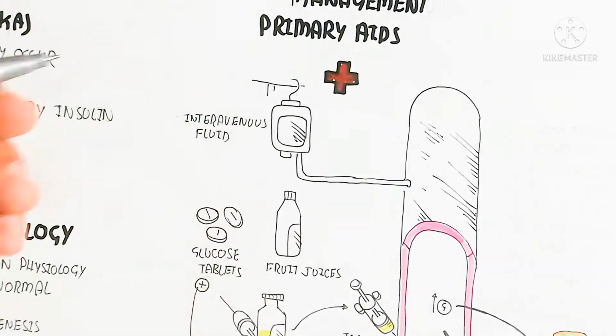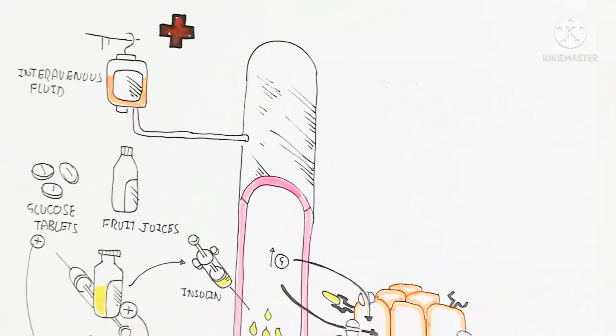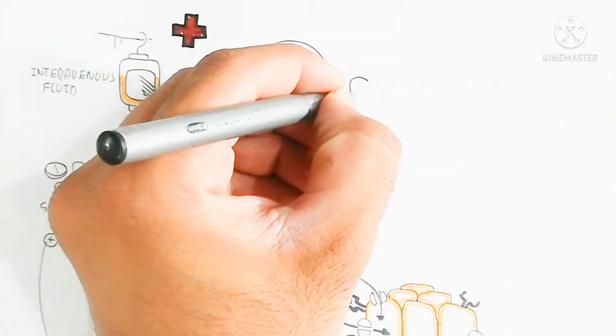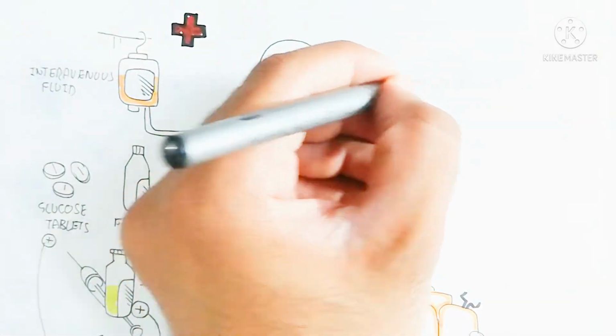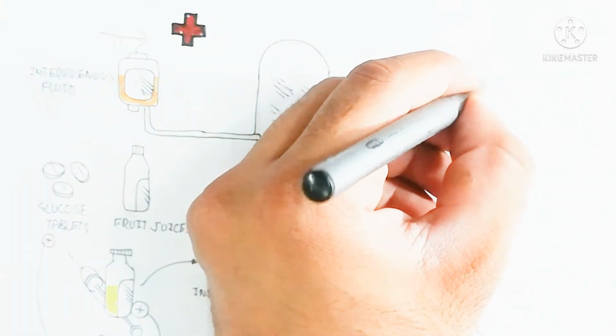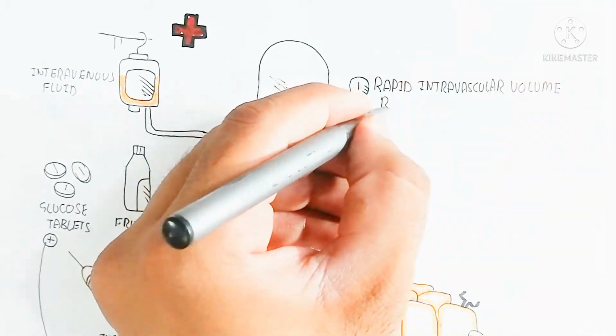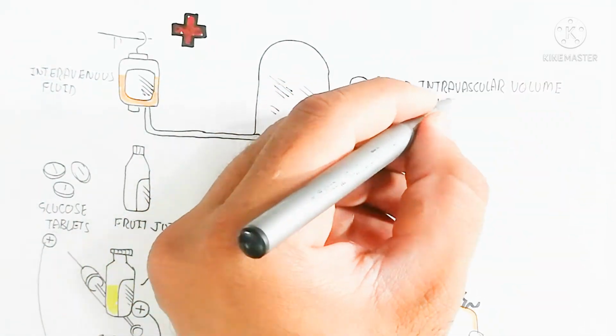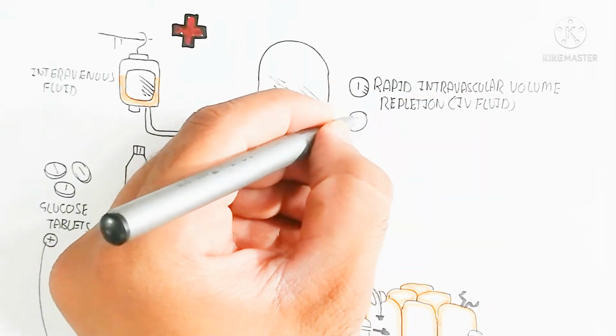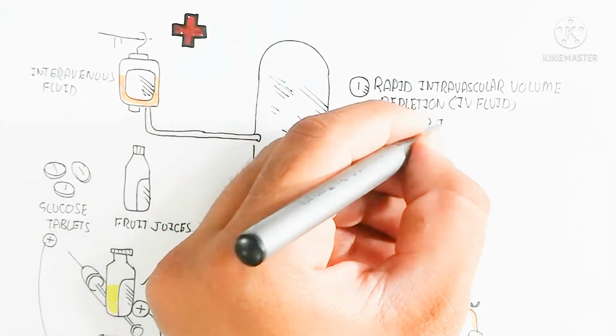On the other hand, for the management, the primary step is that intravenous fluid will be transfused, because of the loss of sodium and potassium. When sodium and potassium are lost, life-threatening hypokalemia will be managed.